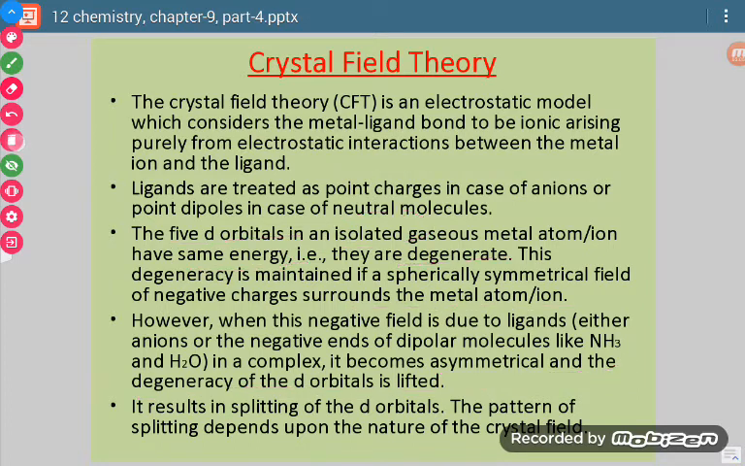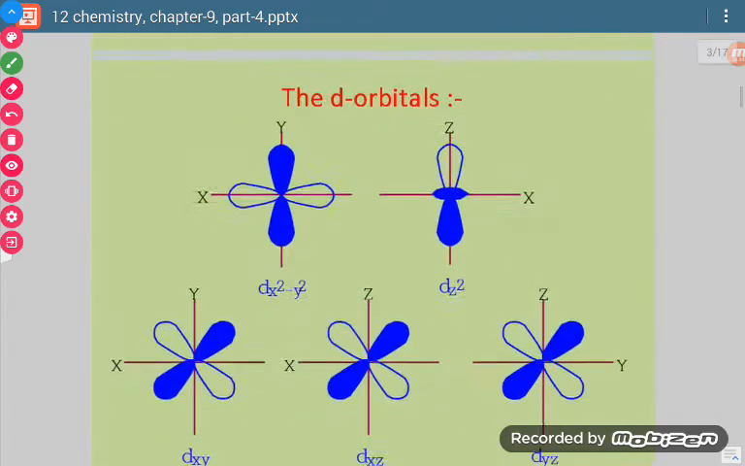So what do we mean by this? We just mean to say that they remain degenerate till the negative ions or the ligands come near. But when they are under the interaction with ligands, then it becomes asymmetrical and their degeneracy is not retained. They are not degenerate any longer. Now it results in splitting of the d orbital. So when there is no degeneracy, it means that our d orbital will split.